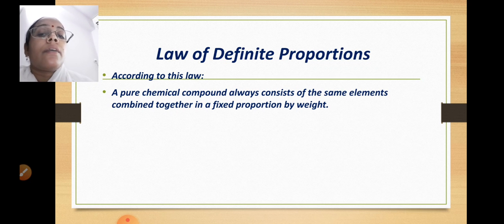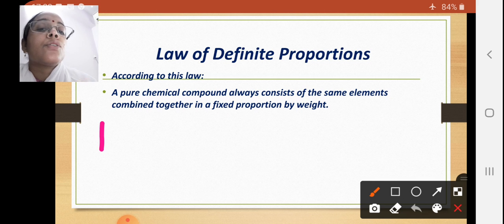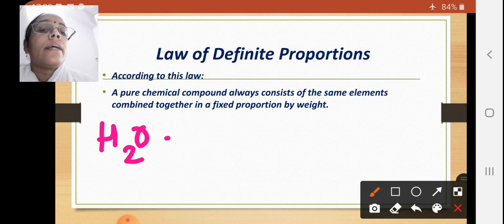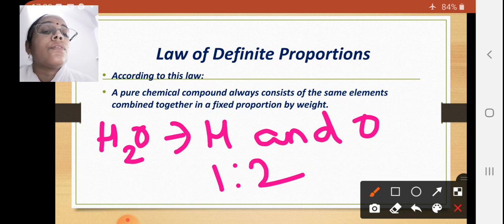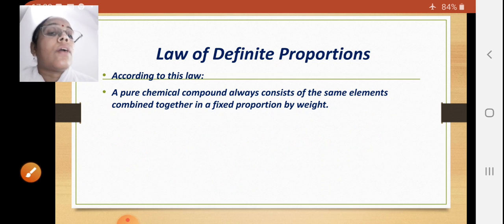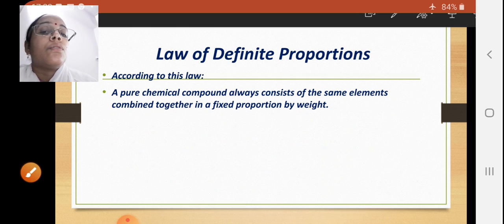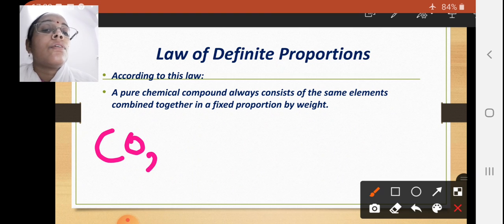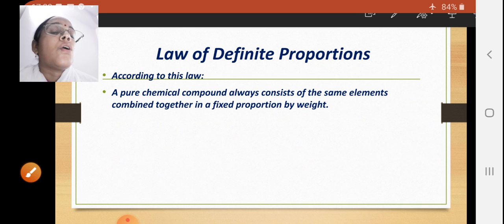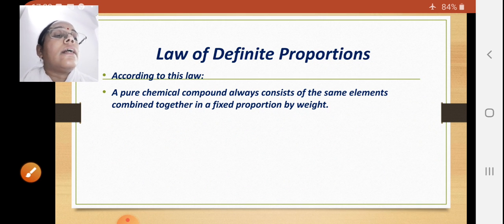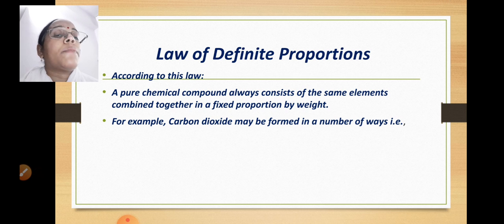That means if you have to form H2O, then you will take H and O in the ratio 1:8 by weight, or let us see CO2. C and O you have to take in the ratio 3:8. So in both the cases, the ratio should be maintained while the formation of compounds.